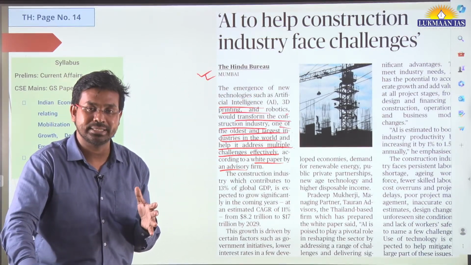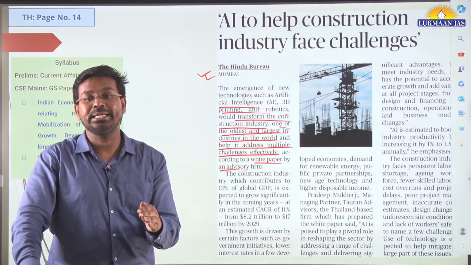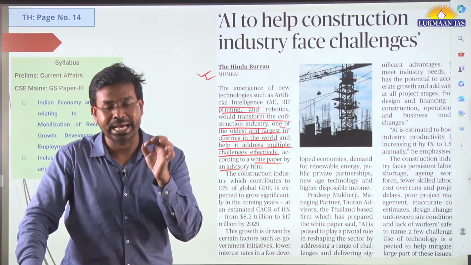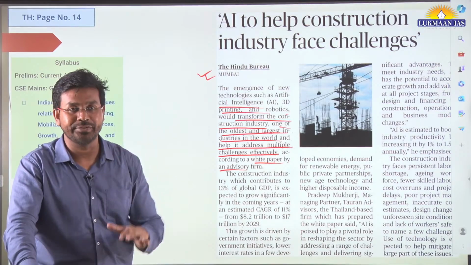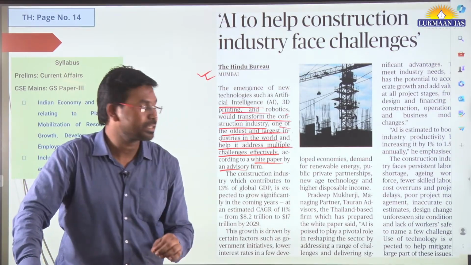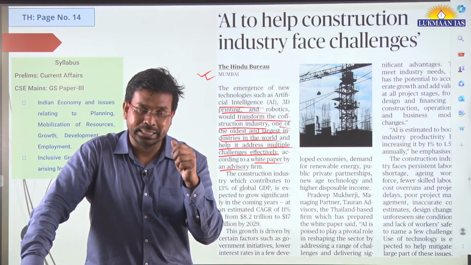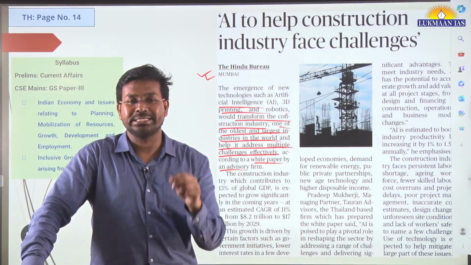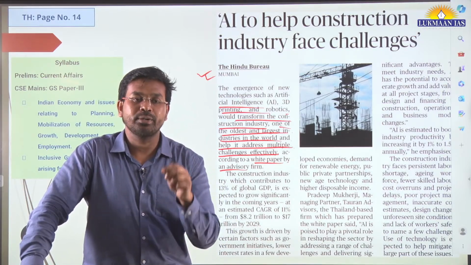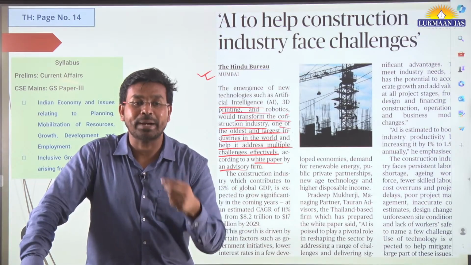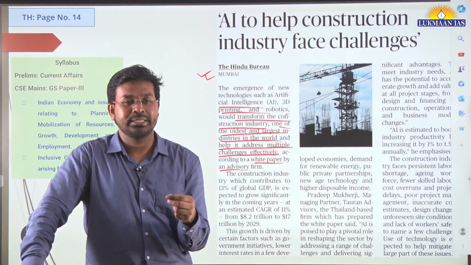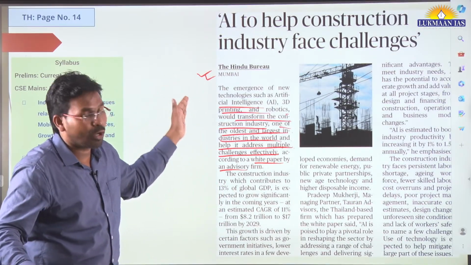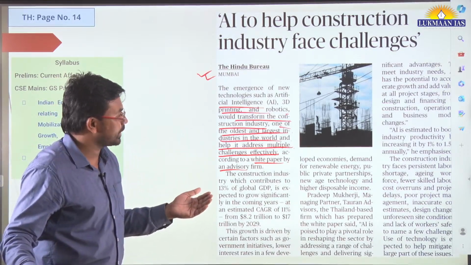We need to understand this because in the 2023 mains exam, UPSC asked about the concept of artificial intelligence, the applications of artificial intelligence in diagnostics, and whether there are privacy risks associated with it. But here we are talking about another application of artificial intelligence.